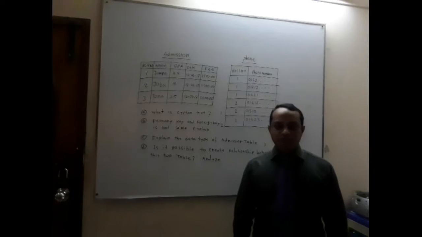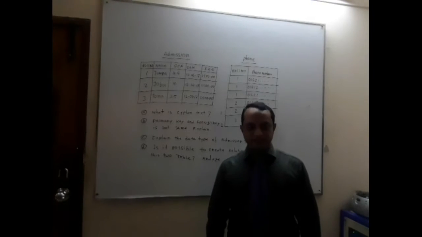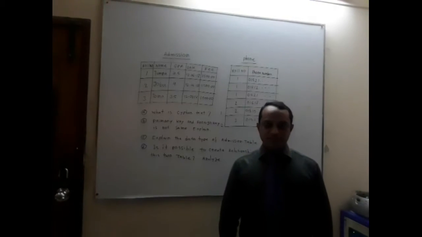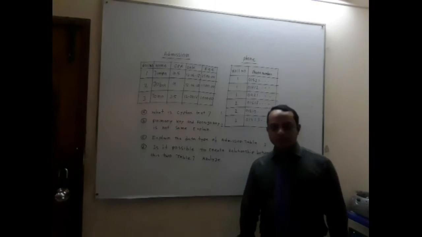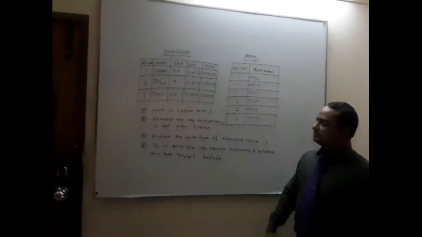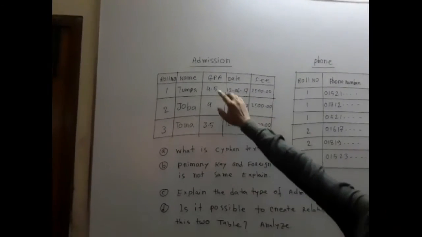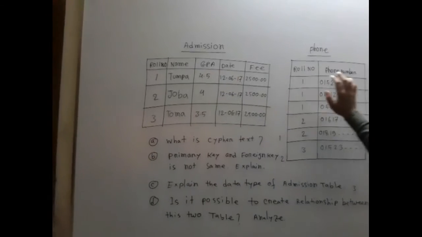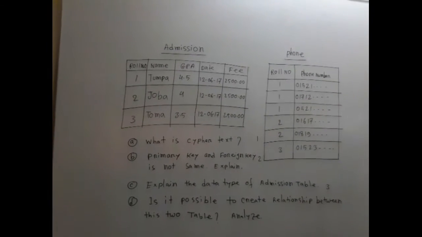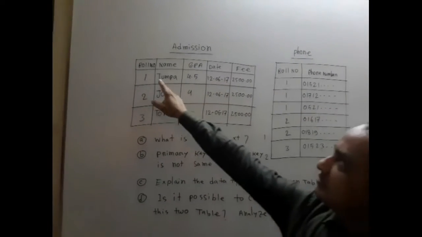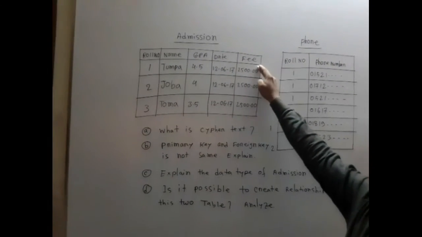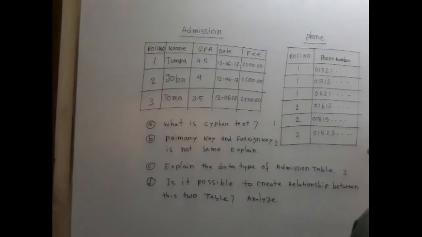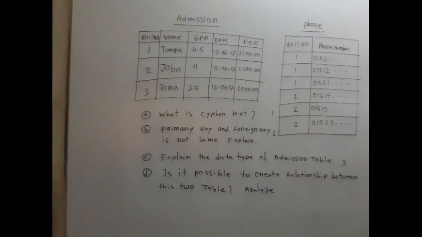Today we will learn a complete creative question, and the question is Chittagong Board 2019. Now everybody look at the question. In the stream there are two tables. First one is the admission table and second one is the phone table. In the admission table: roll, name, GPA, date, fee. There are 5 columns and some data exist here.